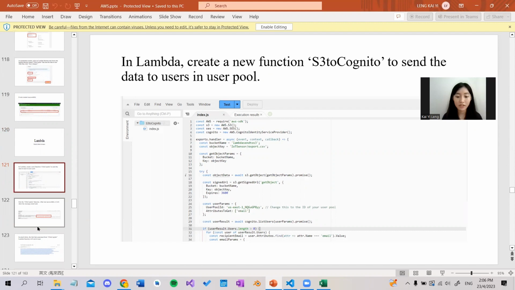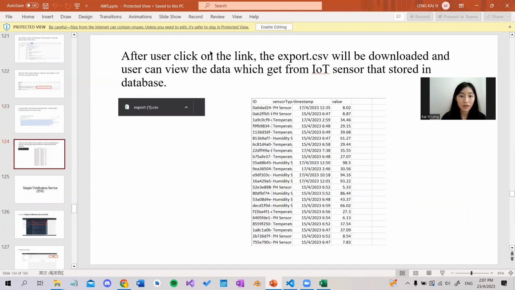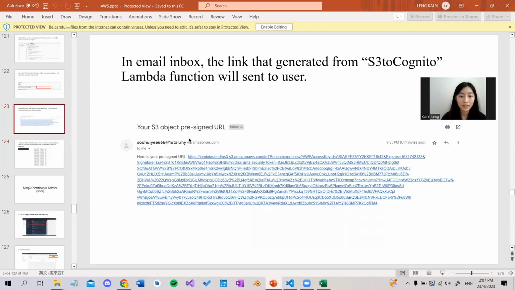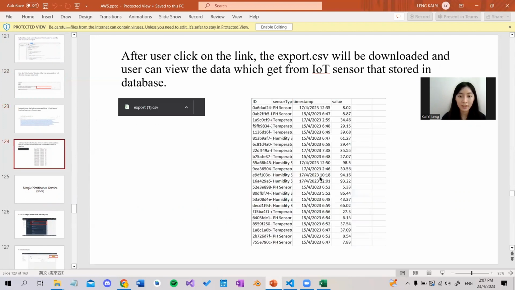If there is any change in the data that's stored in the S3 bucket, the data will be sent to the user through email, and the user can download the .csv file of the data. So after the user clicks the link in the email, the export.csv will be downloaded, and the user can view the data obtained from the IoT sensor.